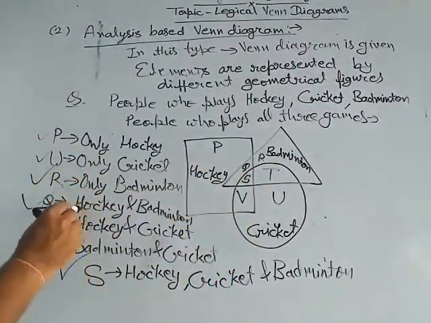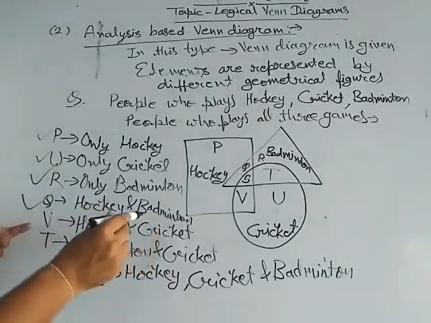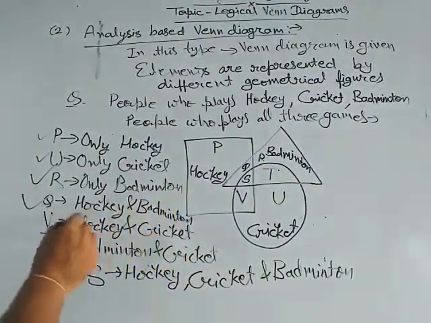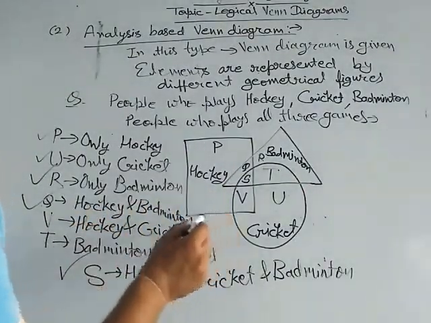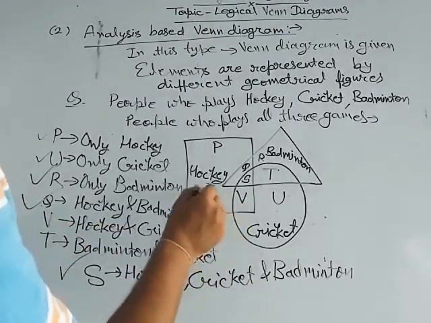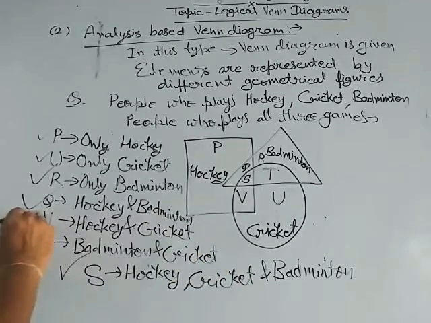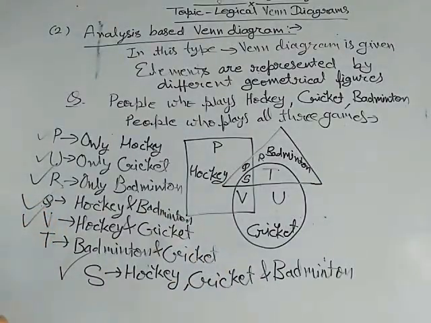If the people who play hockey and cricket, then our answer will be V, because here square and circle are combined.